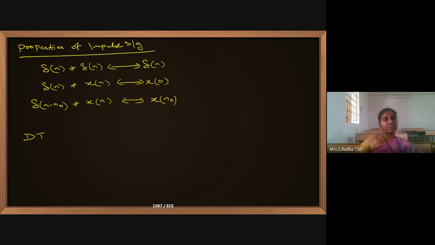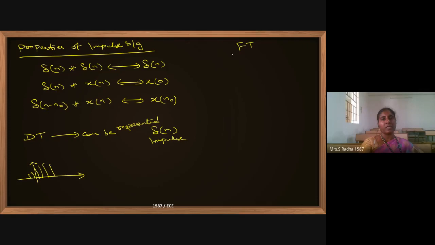Any discrete time signal can be represented using del of n, the impulse signal. You take any discrete time signal, so some dots like this. When you project the lines, these individual perpendiculars are impulse signals.